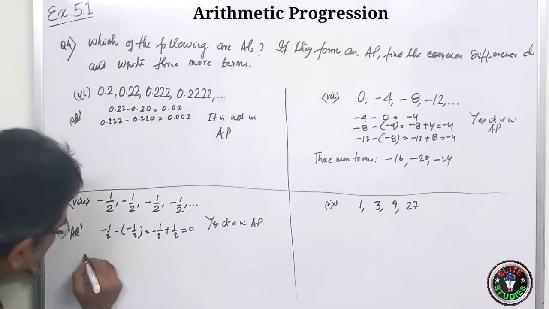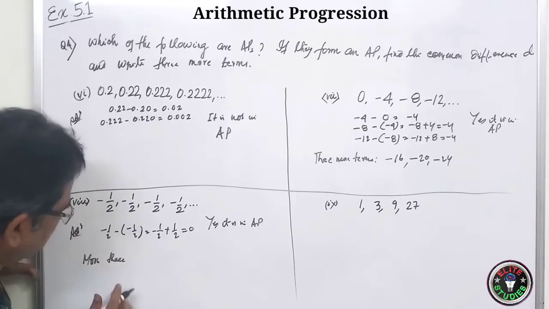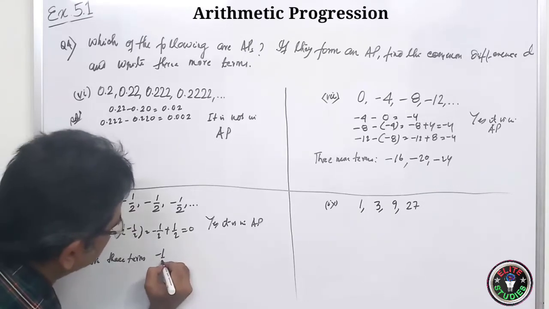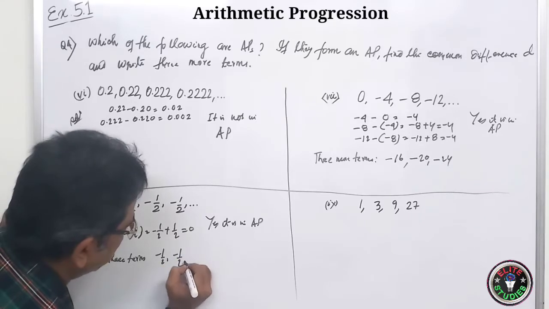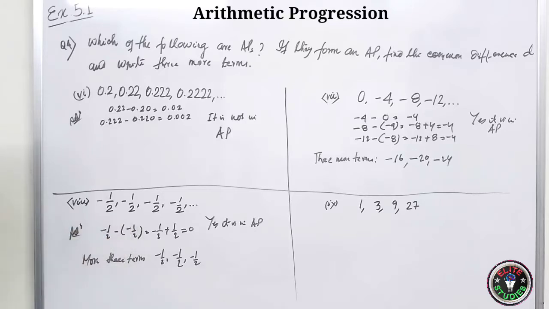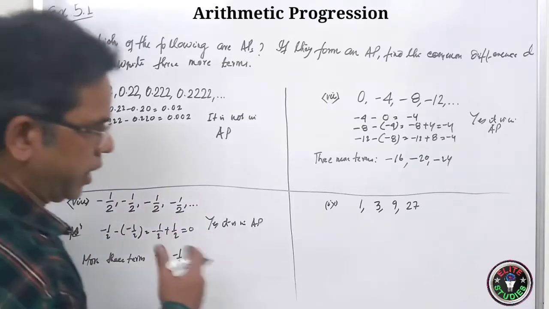And there are three more terms. Three terms will be equal to what? Minus half, minus half, and minus half. They are not going to change. So this is also very important. You can see the D is 0 here. Then also they are in AP. So same numbers are there, means there is a pattern and that is in AP.